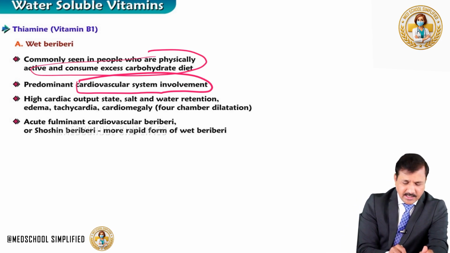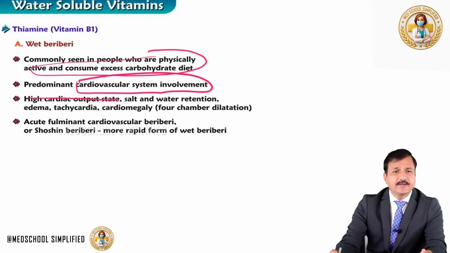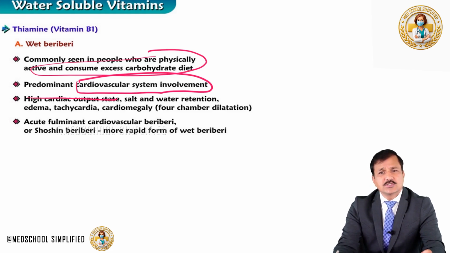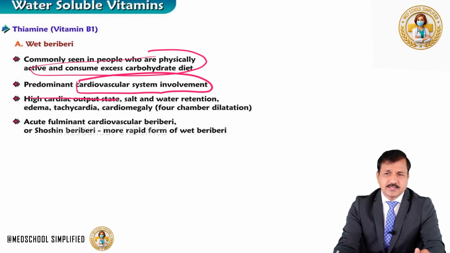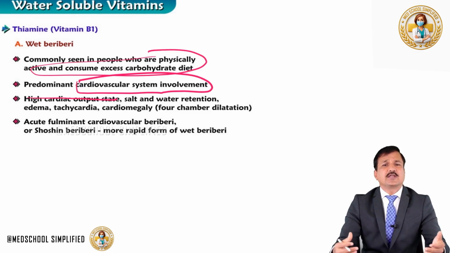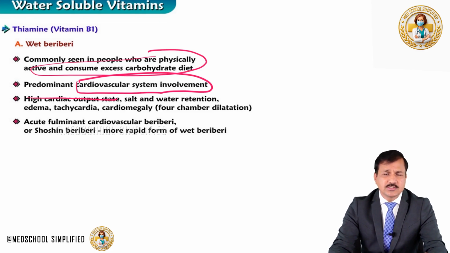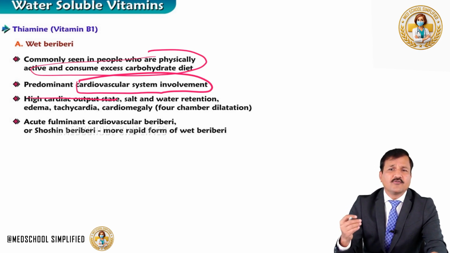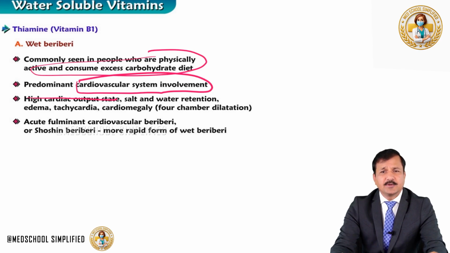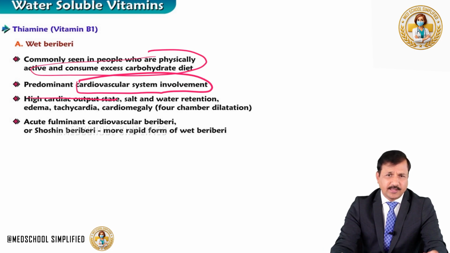So basically in this high cardiac output state, it leads to salt and water retention, activating the renin-angiotensin-aldosterone system in the kidneys. This salt and water retention results in fluid overload, and because of the fluid overload, there will be accumulation of water in the dependent parts of the body.